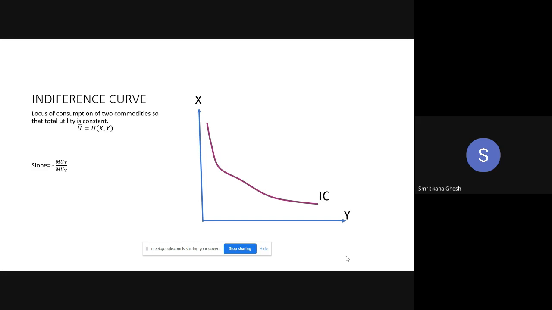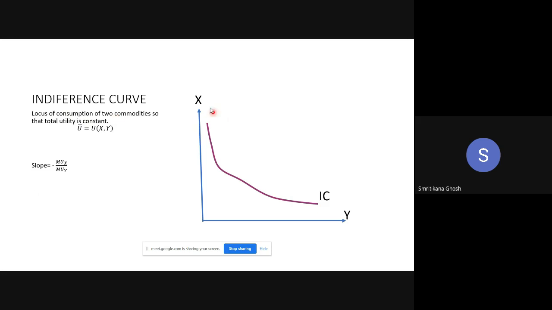It is the combination of consumption of two commodities so that total utility is constant. Or as written here, the locus of consumption of two commodities so that total utility is constant. So this is the definition.